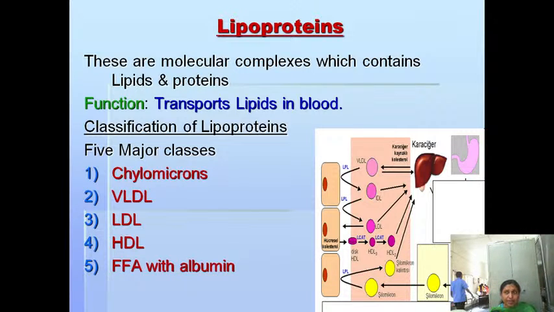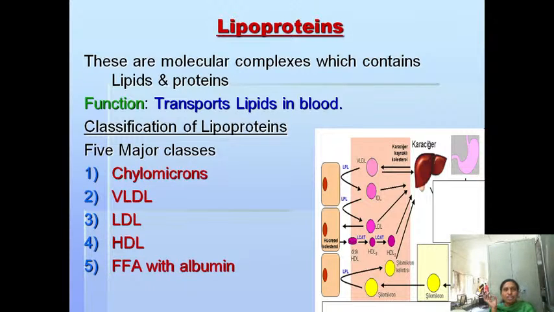Based on their density, these lipoproteins have been classified into 5 major classes: chylomicrons, VLDL, LDL, HDL, and free fatty acids with albumin. Here there are mainly 4 types of lipoproteins.